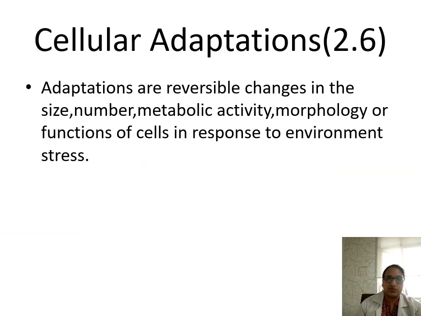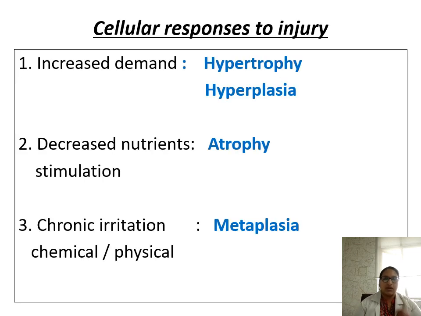So now let's discuss the definition of cellular adaptation. These are the reversible changes, as we discussed already, and they can be in the size, number, metabolic activity, morphology, or functions of the cell in response to environmental stress. It can be due to increased demand or decreased nutrients or decreased stimulation, or when there is chronic irritation, which can be either physical or chemical.